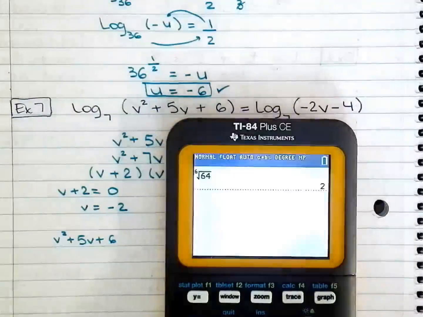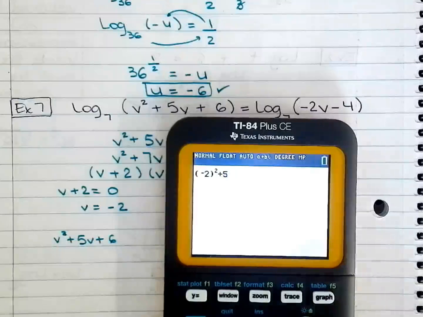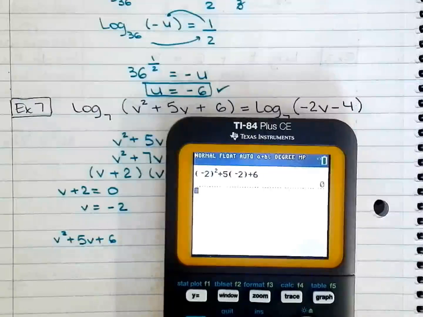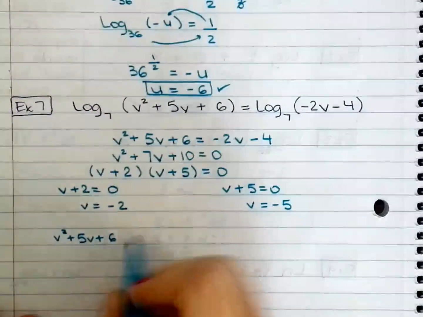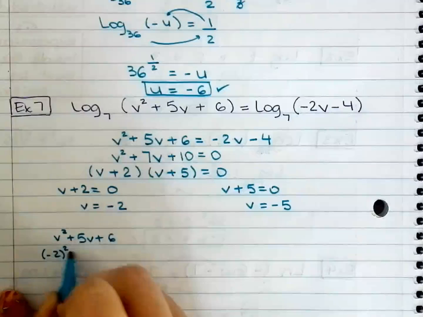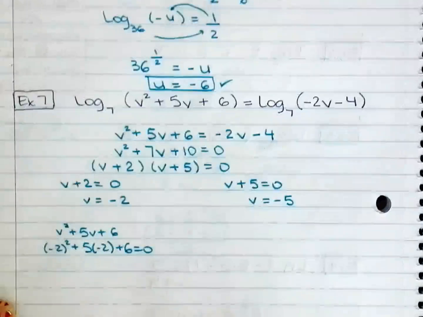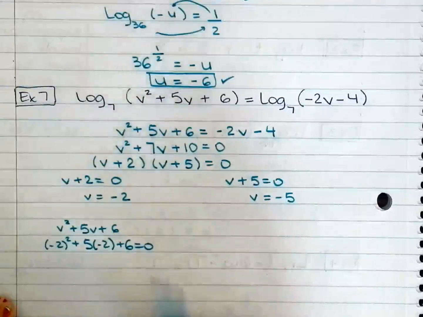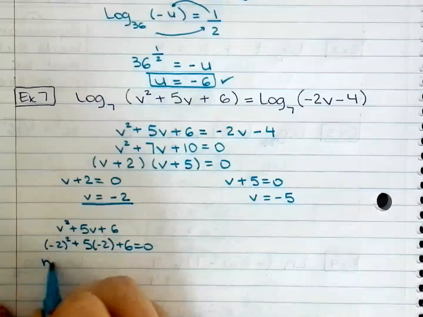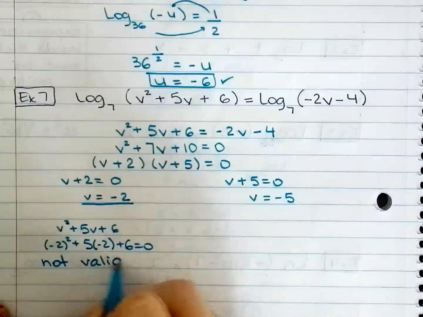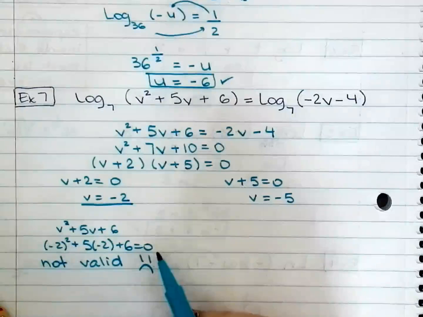You can just plug it in. So -2 plus 5, -2 again, plus 6. Oh, I got 0. Okay, so when I check for -2, I get 0. 0 is not a positive number. So therefore, v equals -2 is not a valid answer, because 0 is not positive.